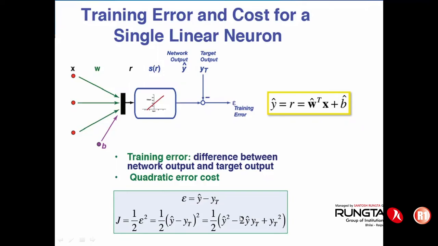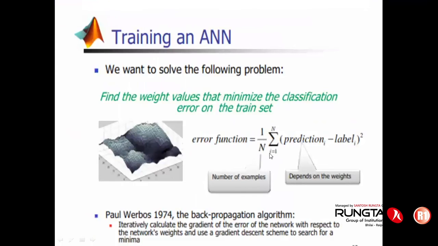But generally, while training the neural network, we usually use MSE, mean square error, as the main performance function. So this is how we need to get it while training the neural network. The main performance function is MSE: 1 divided by n, actual value minus predicted value, squared. This way you can calculate the mean square error.